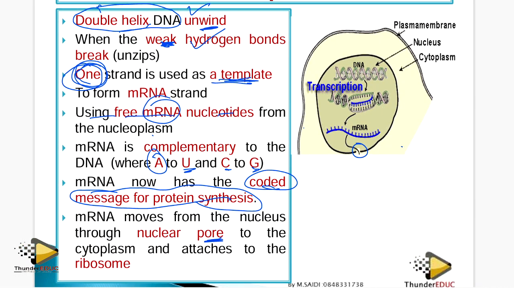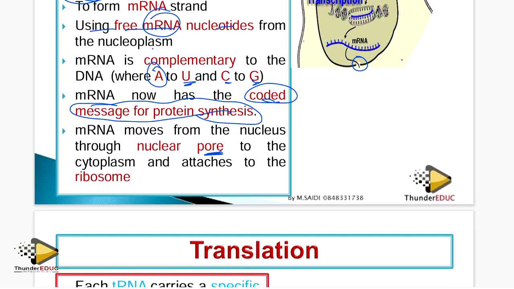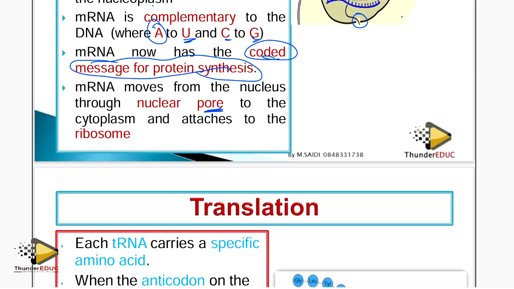So basically, that is it. Then now what happens, the next step is that this messenger RNA will move out of the nucleus via the nuclear pore, and then where does it go? It goes to the ribosome, where it attaches itself. And then the moment it's there,